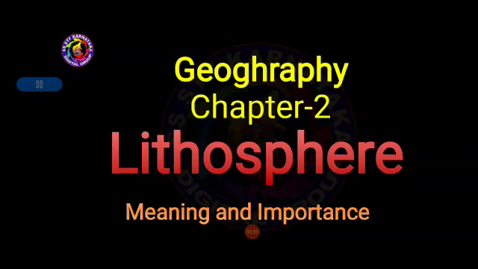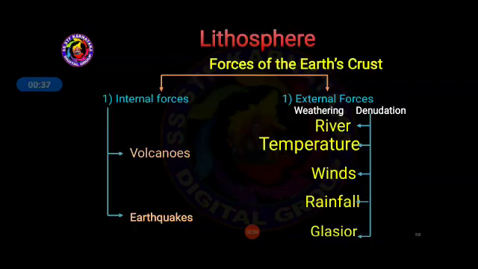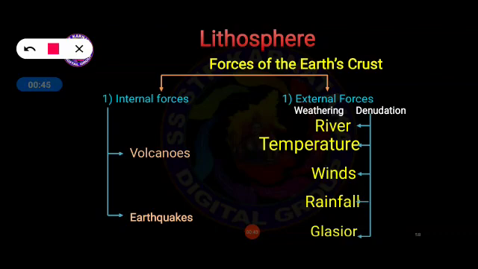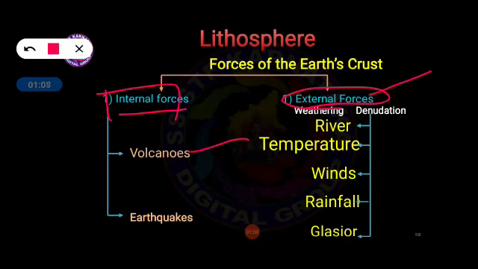Let us understand. In our previous video, we had already completed our discussion regarding the forces of the earth crust. The earth crust has two kinds of forces. First of all, internal force. Next one is external force. Because of these two forces, there will be changes on the surface of the earth. Already we know that the earth is in the process of its own change, and these changes are occurring because of the two forces, one internal force and another external force. In the internal force, volcanoes and earthquakes, these two topics have already been covered.